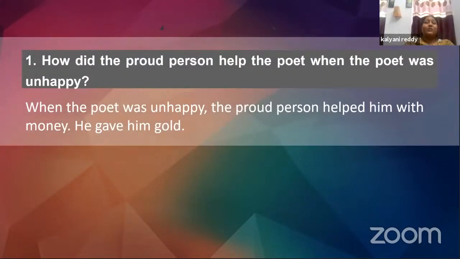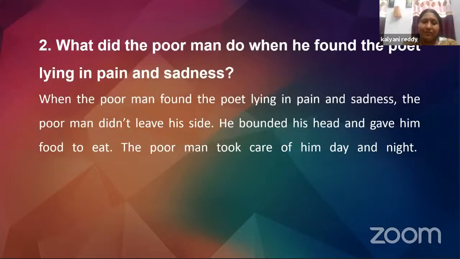All right. So, dear students, now let us revise the questions and answers. The first question is, how did the proud person help the poet when the poet was unhappy? When the poet was unhappy, the proud person helped him with money. He gave him gold. What did the poor man do when he found him lying in pain and sadness?